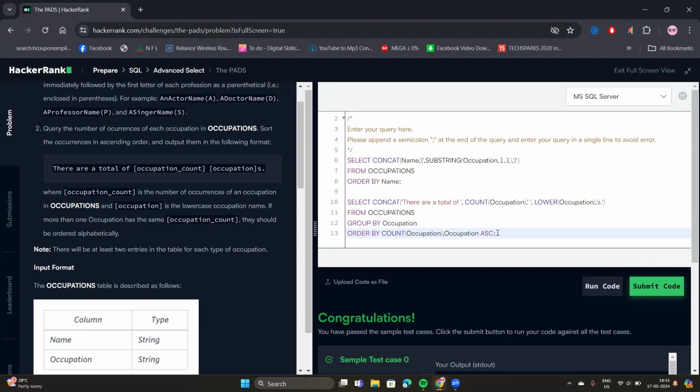I hope in this problem we learned something new. We have discussed the concat function here, how to concat and use substring, and how to strip any number of letters from any string, right? So I hope this solution is very insightful to you.